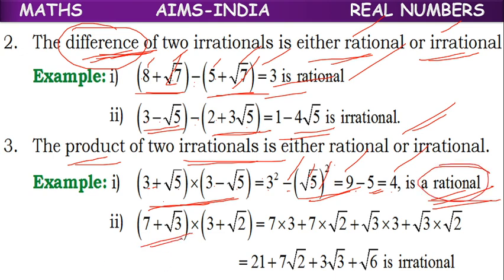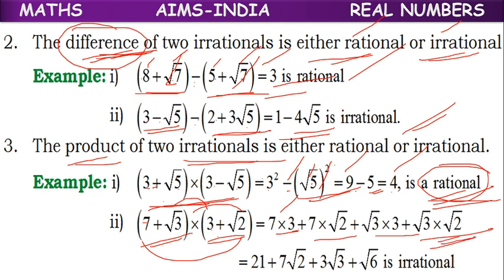Or take this, 7 plus root 3 and 3 plus root 2. We have to multiply. With 7 we multiply first. 7 into 3, first term. 7 into root 2, second term. Root 3 into 3, third term. Root 3 into root 2, fourth term. We have 4 terms here.